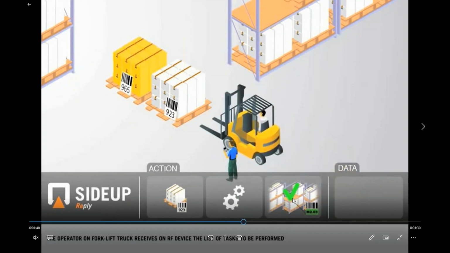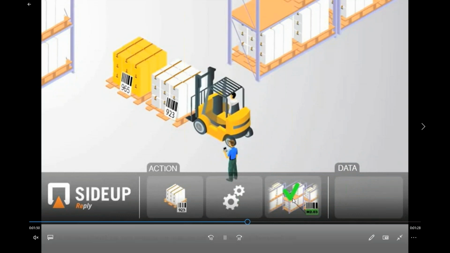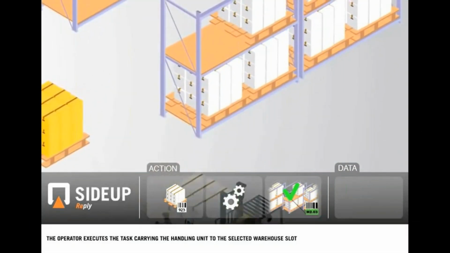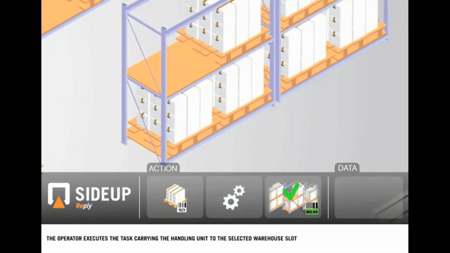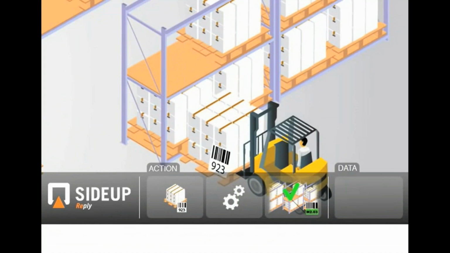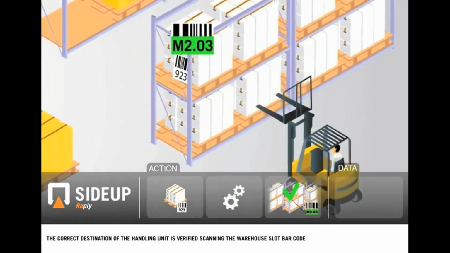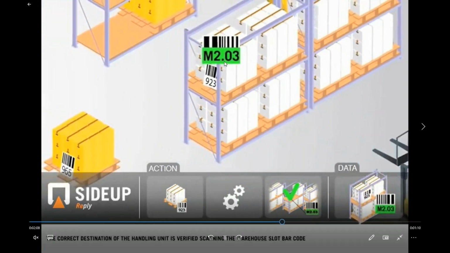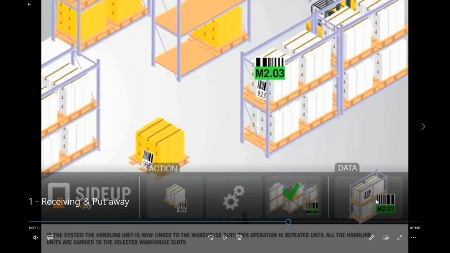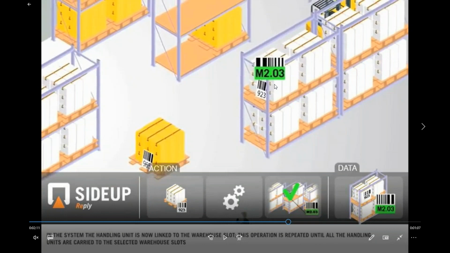Once the system has the particular location, the forklift will have an idea before it starts. It will pick the stock, go there, do the put away and confirm the warehouse task. So this M2.03 is your storage bin, and the system will update this information accordingly. Whenever you have a requirement for this product, the system will suggest this storage bin, saying we have this product and so and so 923 handling unit, and this handling unit has this much stock. So this is about the receiving and doing the put away.